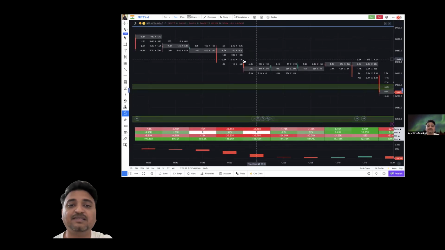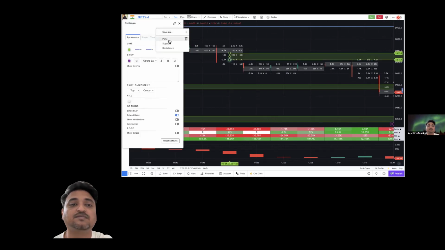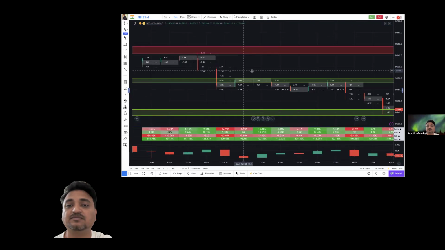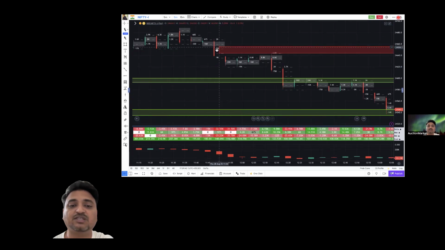But what exactly happened here? 20K delta. We will just mark this particular zone. Okay, resistance. It got a pullback for this particular delta, 32K delta, and the price went down. And it was somewhere around 1150.